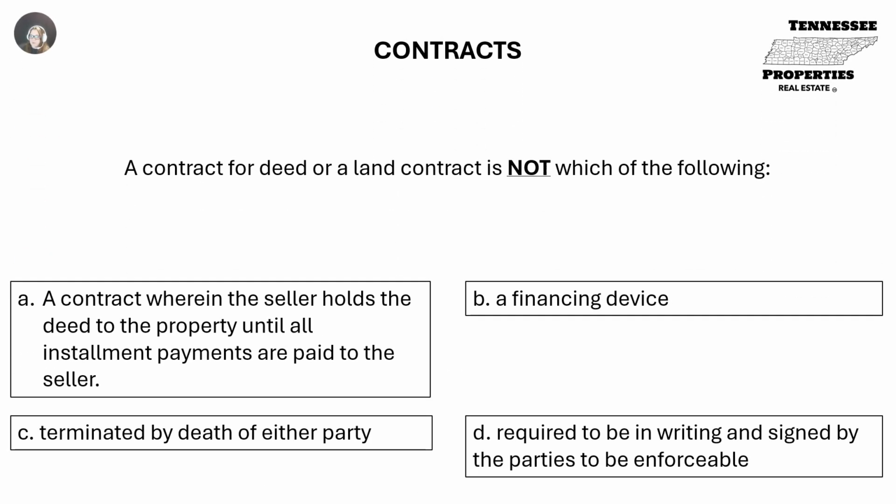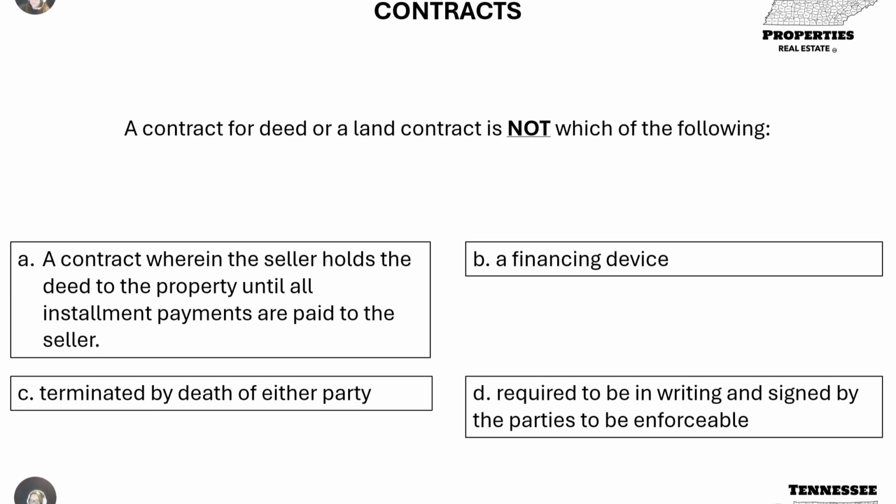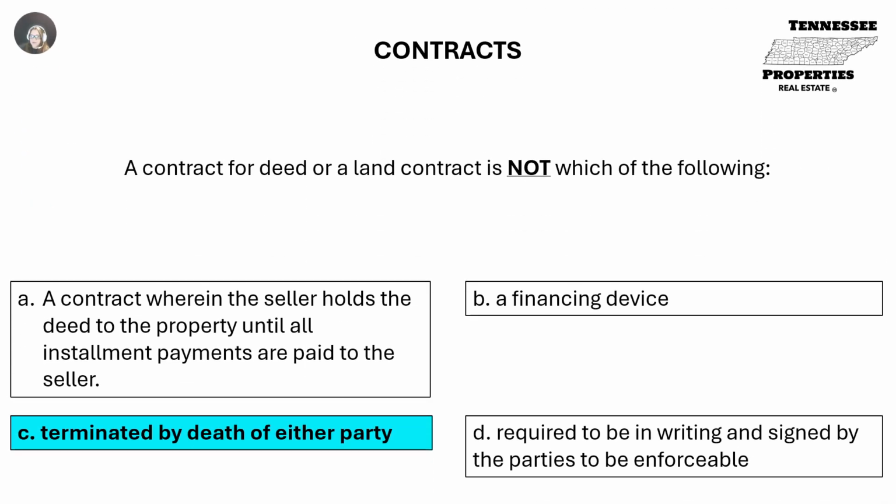A contract for deed or land contract is not which of the following? A. A contract wherein the seller holds the deed to the property until all installment payments are paid to the seller. B. A financing device. C. Terminated by death of either party, or D. Required to be in writing and signed by the parties to be enforceable. C. Terminated by death of either party.